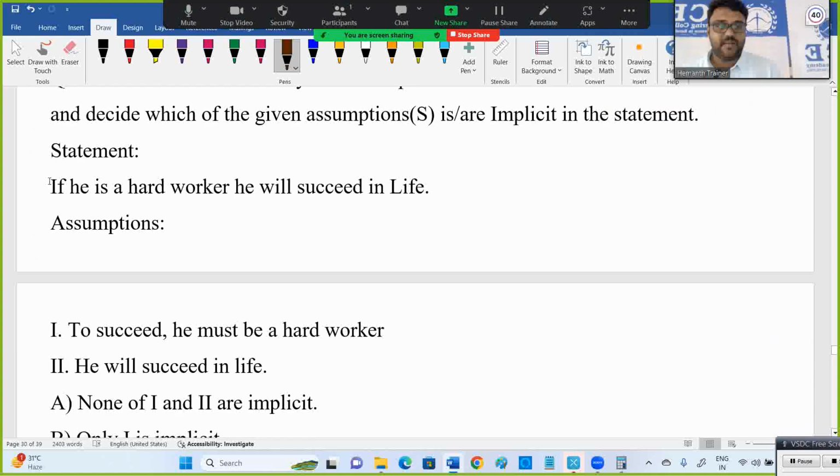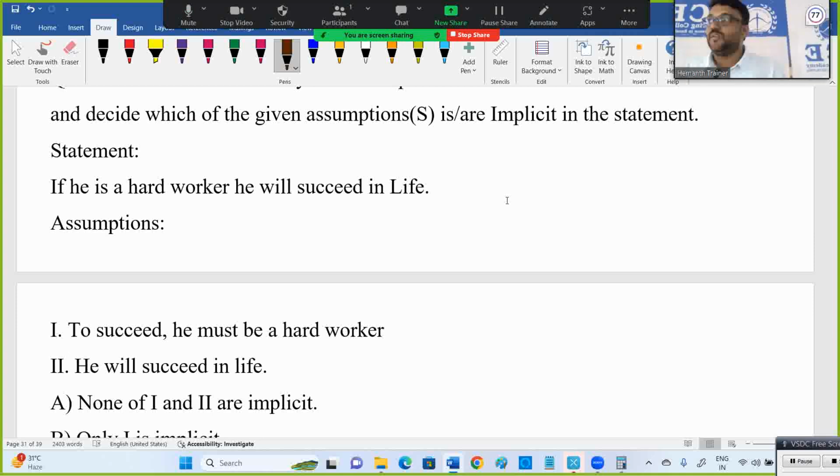Next, statement and assumptions. Here, if he is a hard worker, he will succeed in life. To succeed, he must be a hard worker. Suppose that first one may be correct if they say only hard workers will succeed in life, then the first assumption is correct.